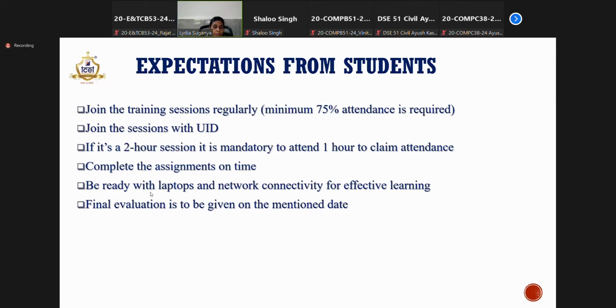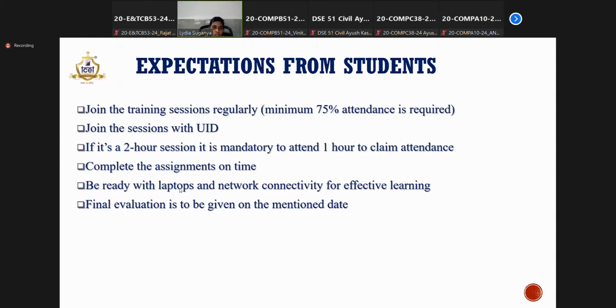Next, be ready with the laptops and check for proper network connectivity for effective learning. Usually we arrange external trainers who are working in industries in the same field. They execute the programs and show them to everyone during the training sessions, and you will be working along with the trainers.